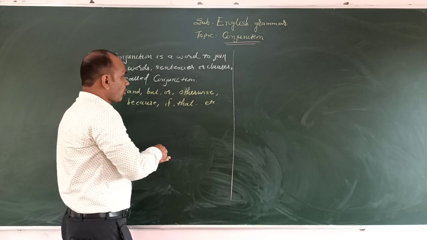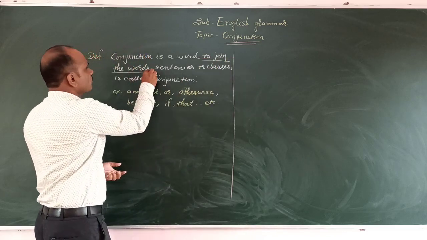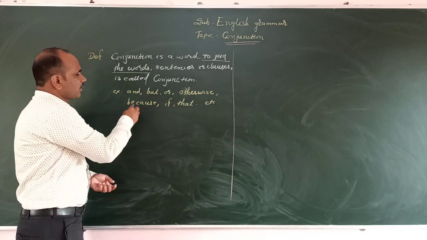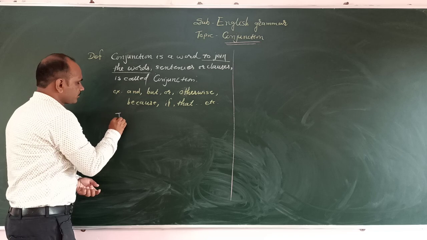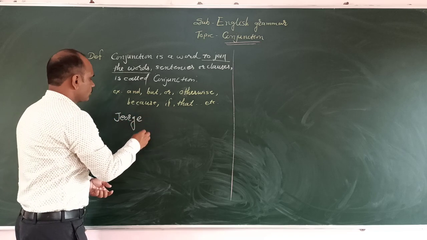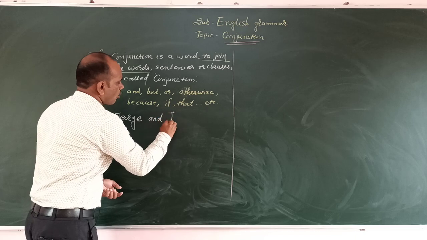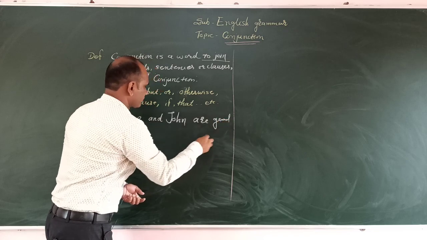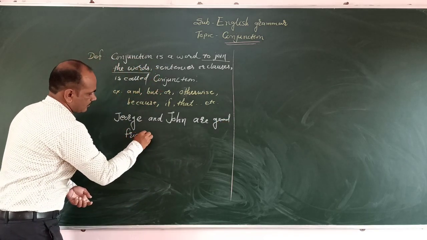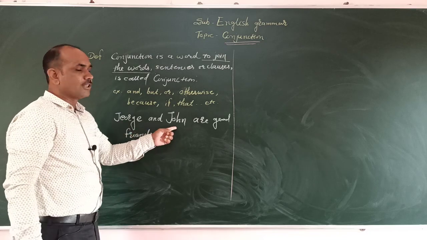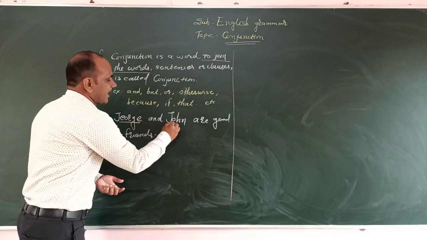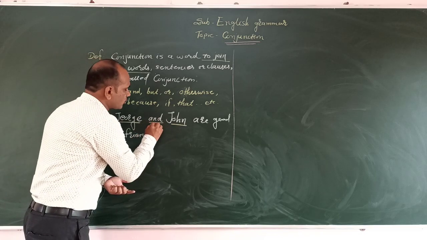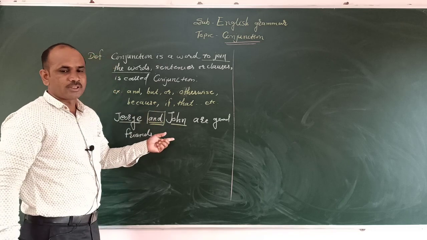We discuss here joining words. Which words? Joining words. Those words that are joining, we call the conjunctions. For example, George and John are good friends. Here, George and John, there are two persons. These two persons, two words, we are joining with and, therefore we call it a conjunction.